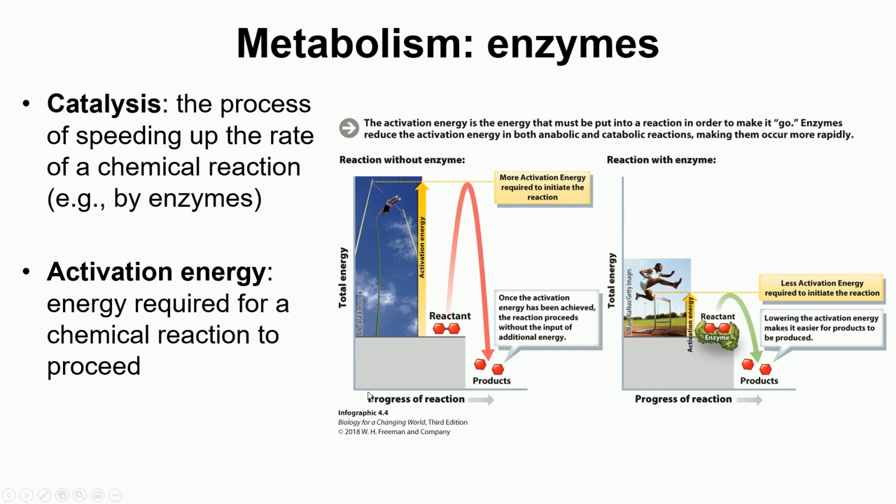So suppose this is a graph basically. So this is the direction in which the reaction is, this is the progress of reaction, and this is total energy. So this is a reaction, this is the reactants, and this is the level of the energy of the reactants. So these reactants have to react and form some products, and the level of the energy of the products is this much. So for these reactants to react and form these products, there is an input of energy required, which is called activation energy.